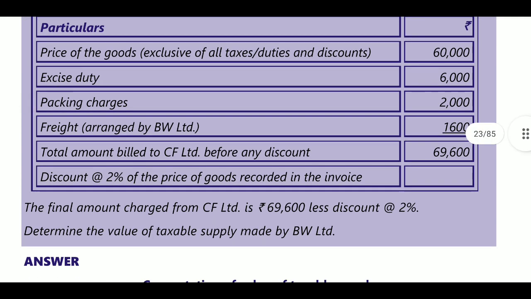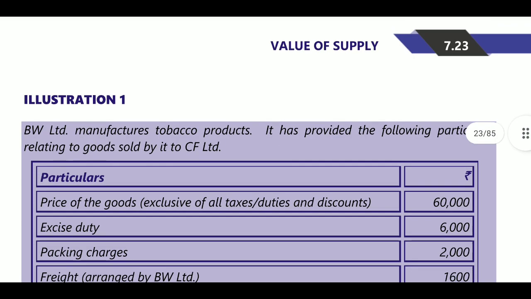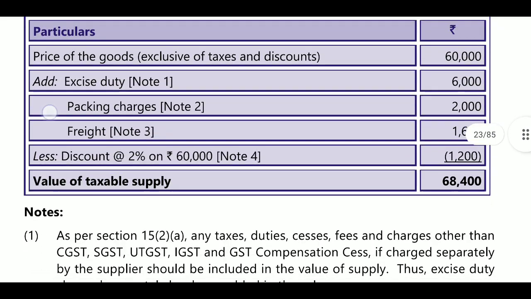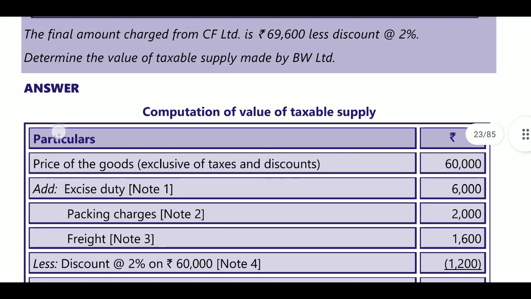Next, freight. Here freight was arranged by BW Limited, the manufacturer, who is the supplier.